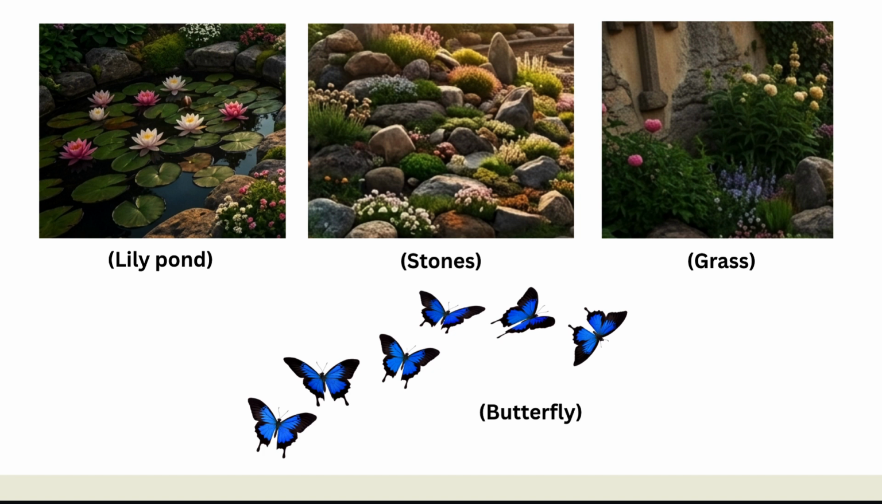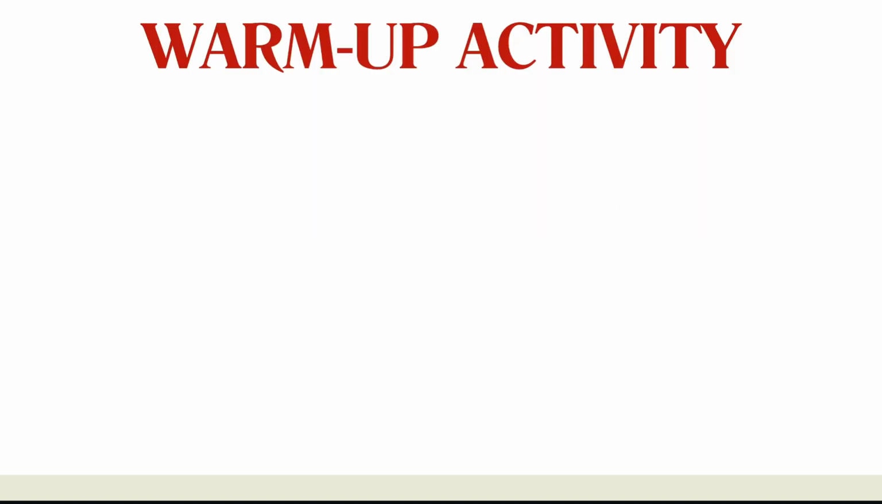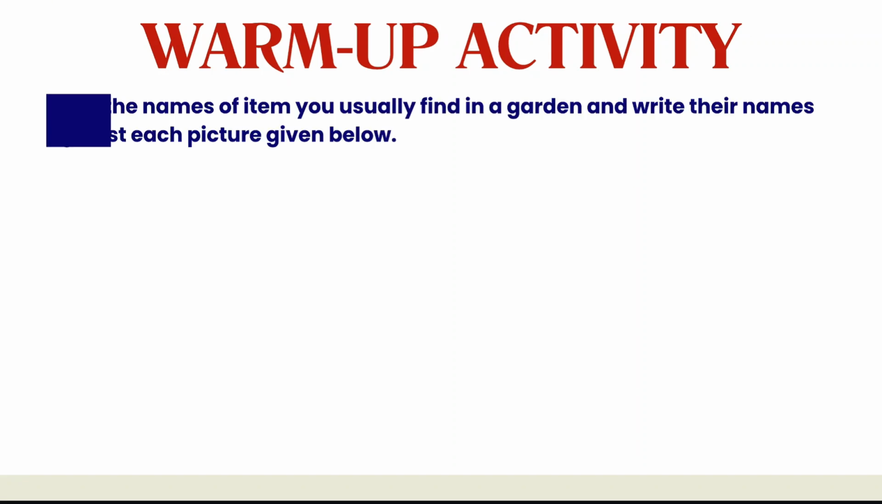Next, let's go to another warm up activity. In this activity, I have some puzzle kind of things for all of you. Read the names of items you usually find in a garden and write their names against each picture given below. I will assign you some words and I will give you some pictures of the words also.